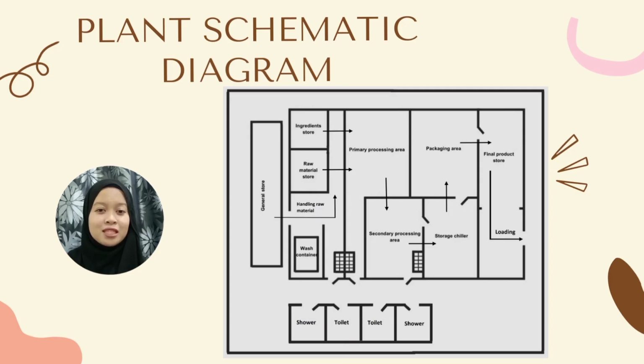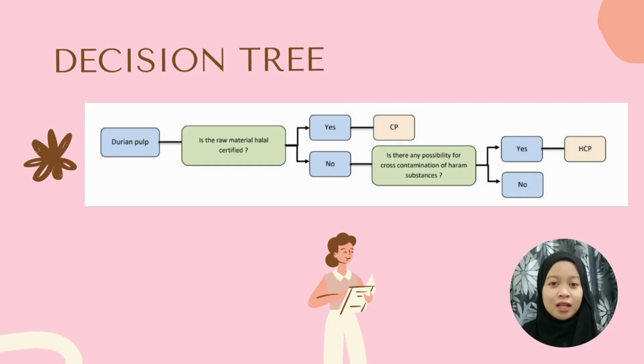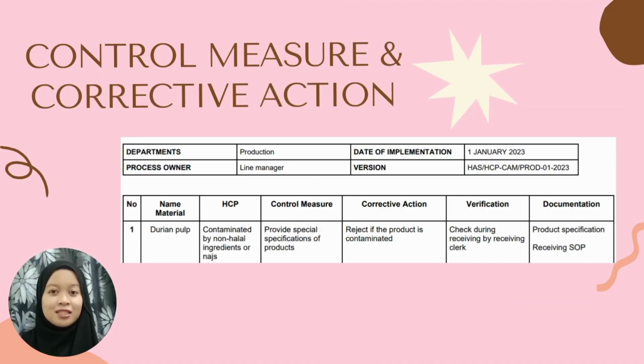Next, this is the plant schematic diagram of the durian crepe production factory. Next, this is the decision tree of durian pulp. Next, this is the table of control measures and corrective actions.